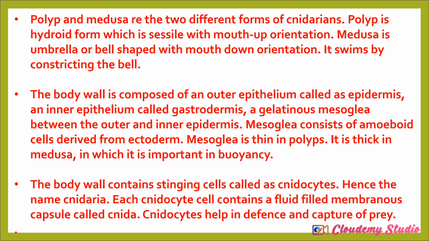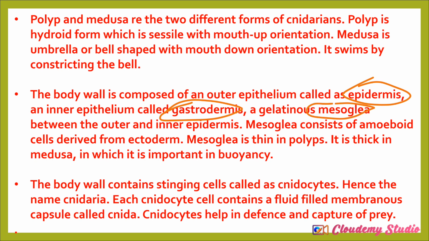Next, polyp and medusa are two different forms of cnidarians. Polyp is sessile, while medusa is free swimming, and it can swim. The body wall is composed of outer epithelium cells called the epidermis, and the inner epithelium called the gastrodermis, and it is separated by a layer called the mesoglea.